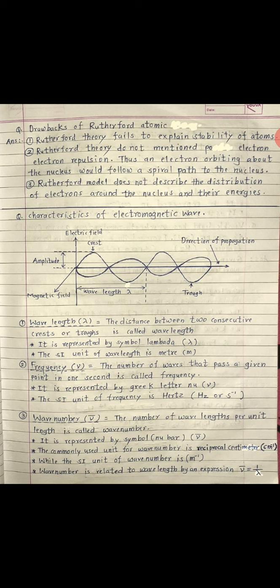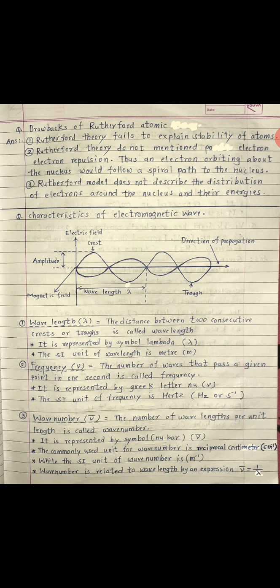First definition, wavelength. It is explained using electromagnetic waves. This is the diagrammatic representation of electromagnetic waves. Waves contain crest and trough. The upper part of the wave is known as crest, and the lower part is known as trough. The height of the crest is known as amplitude.